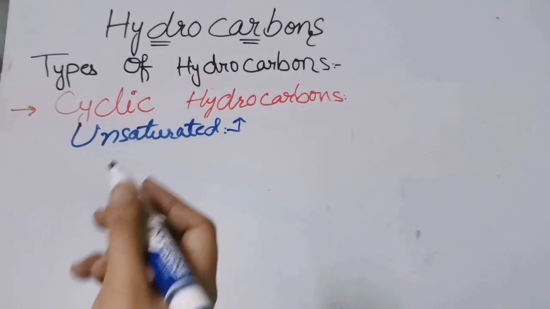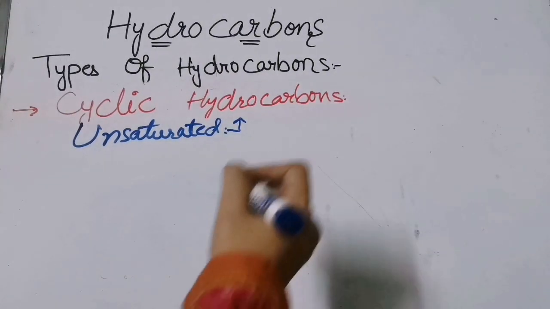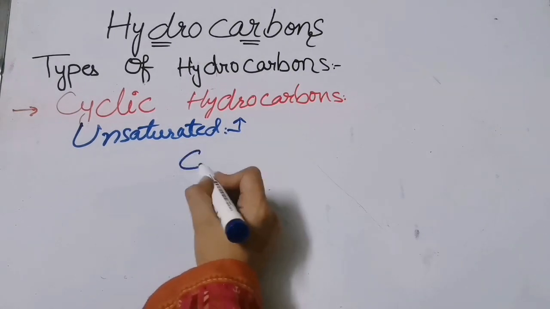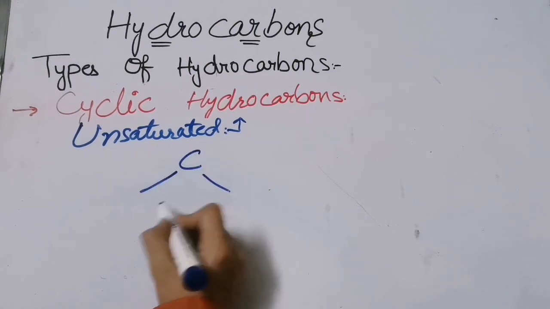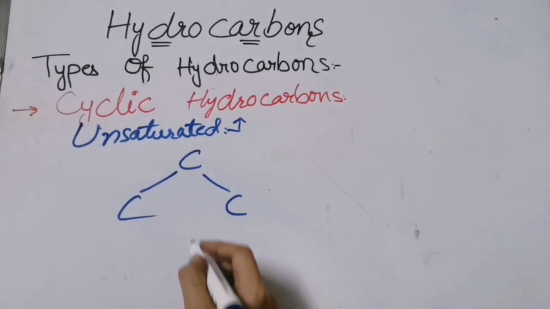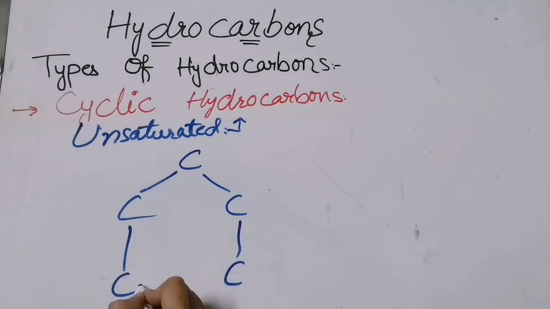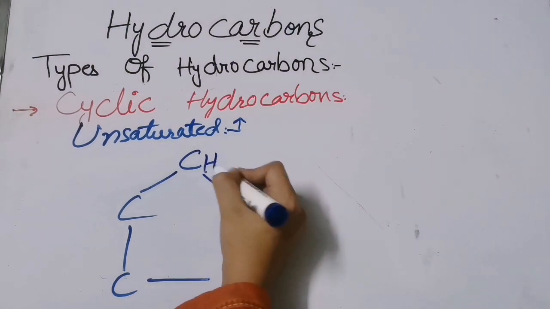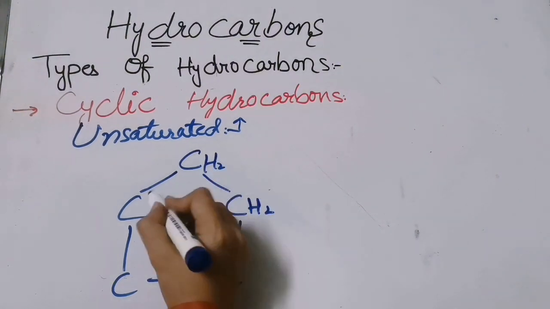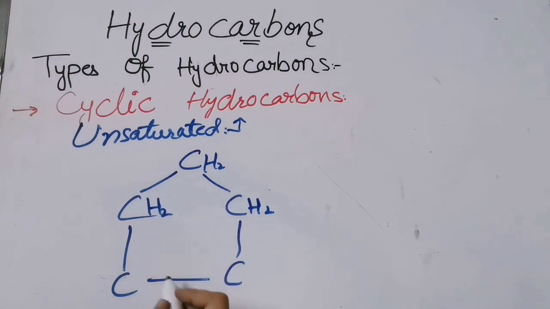For this I am going to take the example of cyclopentene. See over here. Now here it will be CH2, CH2, CH2 and here we will draw the double bond.